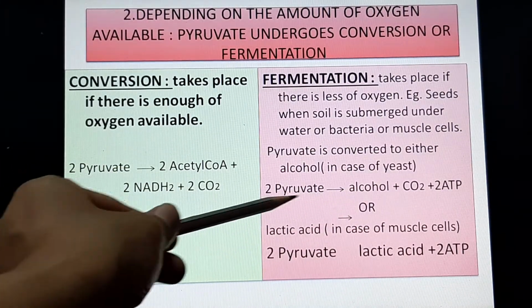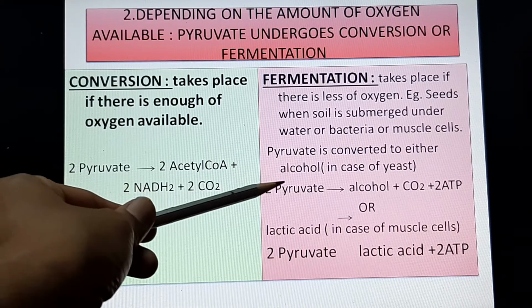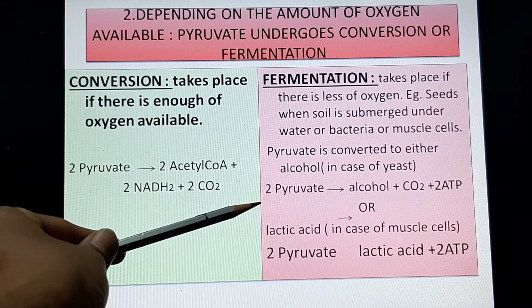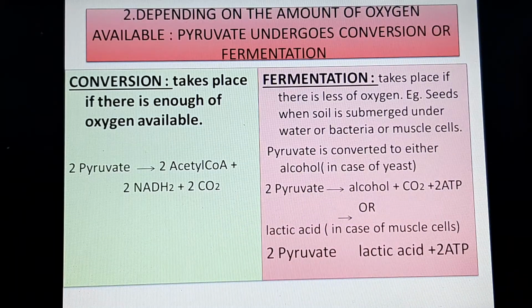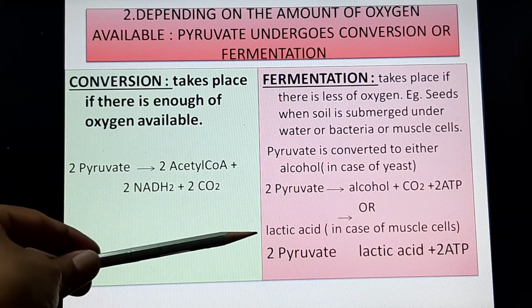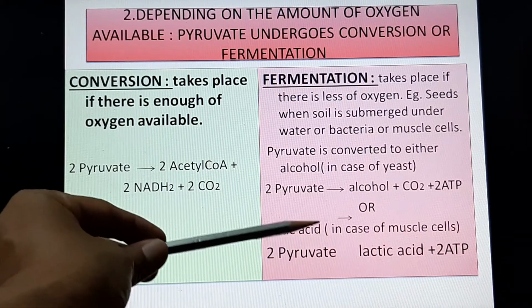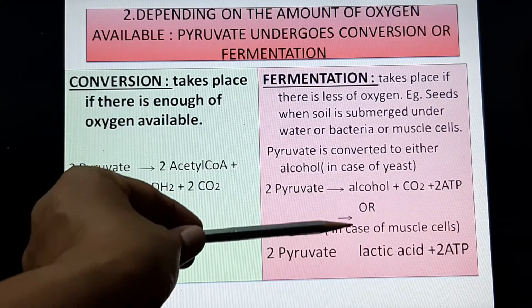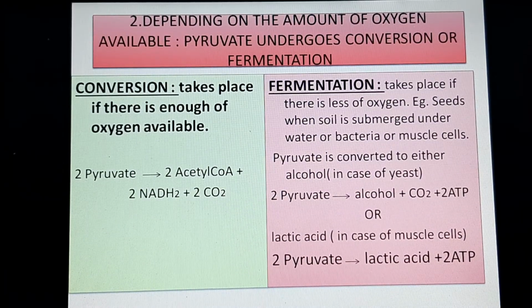We see that in fermentation of idlis, dosas and all. When you keep it overnight, the food that is there inside the rice grains, probably the digested food, the yeast will break them down and carbon dioxide is formed, ATP is formed. And in fermentation of wines, you will find alcohol is produced. And if it is a human muscle cell or animal muscle cells, then lactic acid is produced. From the two pyruvates, lactic acid is produced. So two pyruvates will give you lactic acid and 2 ATP. So I hope that's clear.